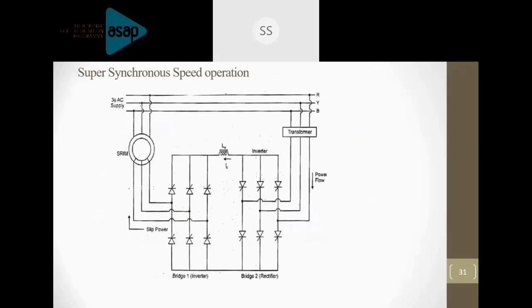And if you want to operate the circuit as an inverter, the firing angle will be above 90 degrees. So 0 to 90 degrees is rectifier, 90 degrees to 180 degrees will be the inverter circuit. Here what we are doing, we want to supply the slip power to the supply mains. We have to send the power back to the mains, so that power flow will be in this direction. Slip power is taken, it is given to the rectifier. Rectifier is converting it into DC, that is being again inverted back into AC with the help of the inverter